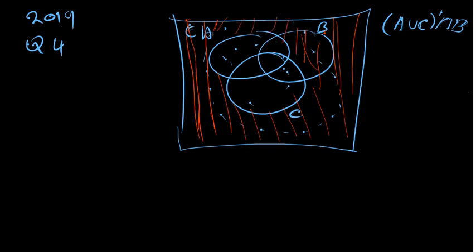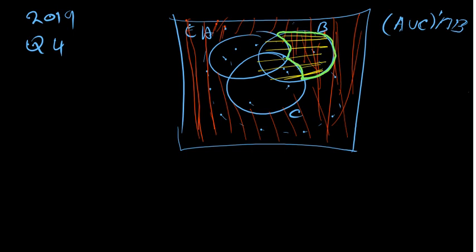Then we go and shade our B. We shade our B using horizontal lines like that. So now we ask ourselves, where are the yellow lines meeting the red lines? It's still this part. That's why our answer is correct. So we use lines to make our work simple, right?